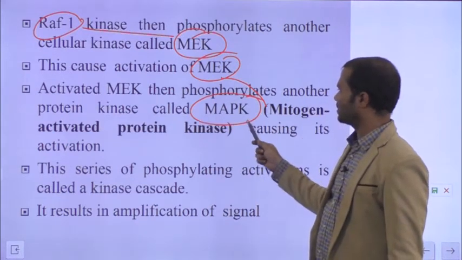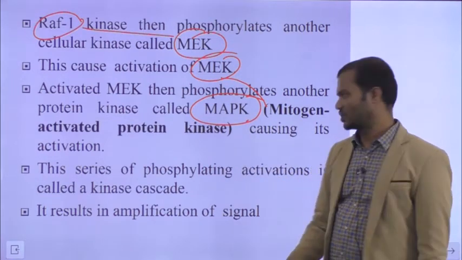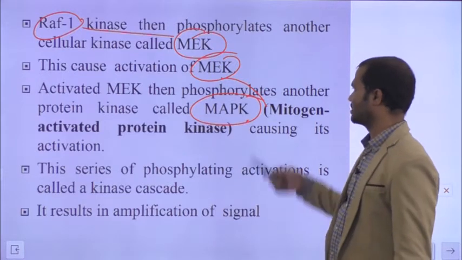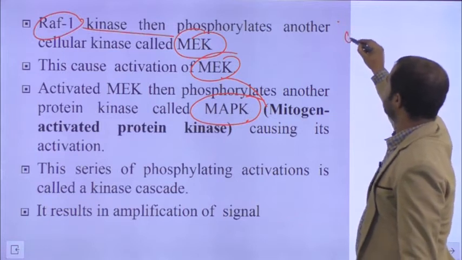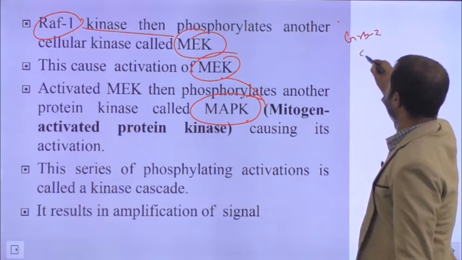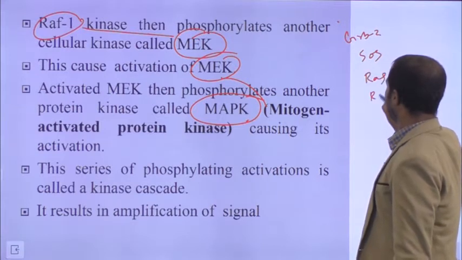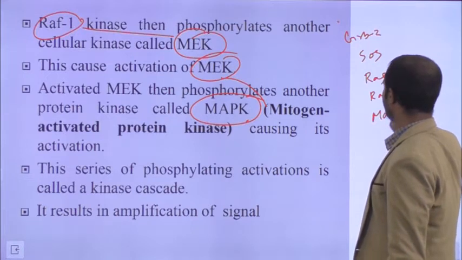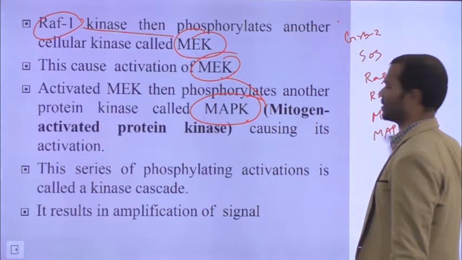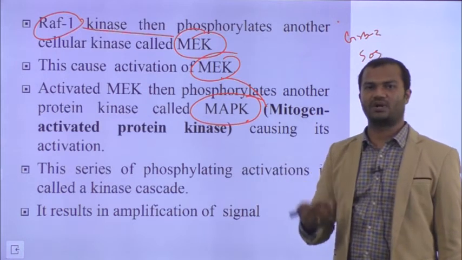Now mitogen activated protein kinase can diversify, it can do multiple roles. This entire thing is a signaling cascade. Starting from GRB2, SOS, after that RAS, RAF1, then MEK, and then finally mitogen activated protein kinase, MAP kinase. So this is how the signaling cascade is transferred from one protein to another protein.